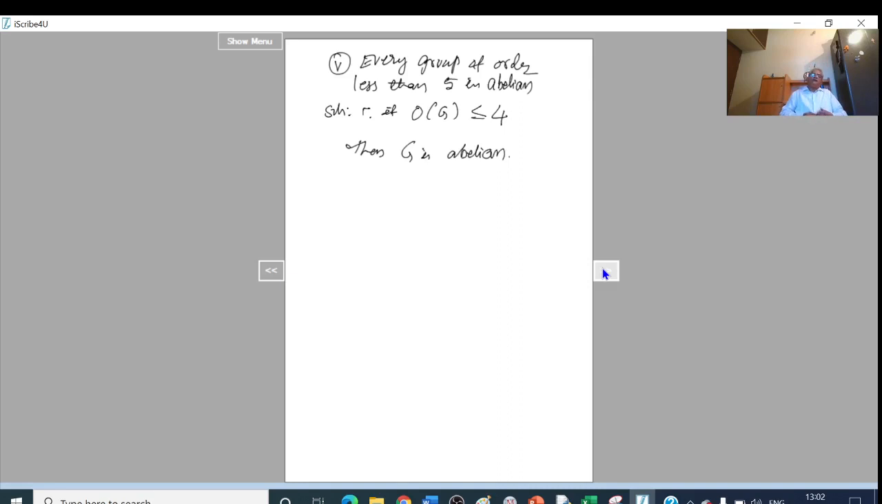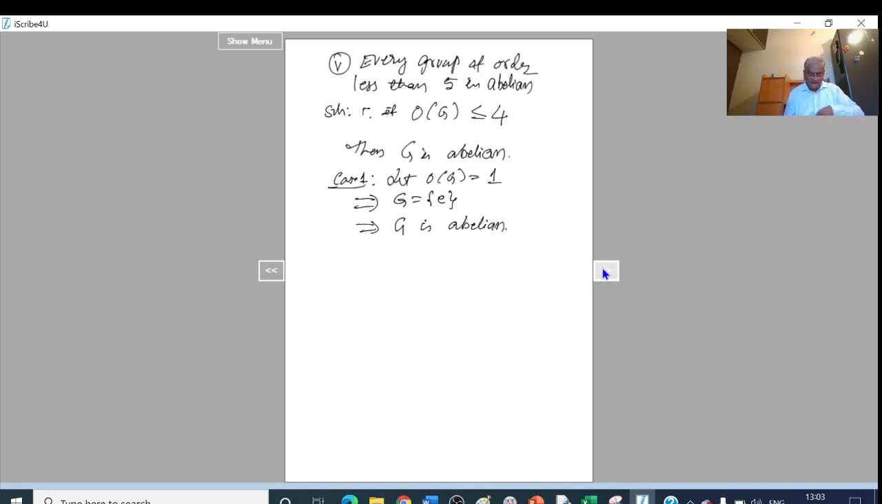To prove this, we consider 4 cases. That is order of G equal to 1, order of G equal to 2, order of G equal to 3 and order of G equal to 4. In all the cases, we prove that G is abelian. Okay. So case 1, let order of G be equal to 1. That means G consists of only one element, that is E. And very clearly we can write G is abelian because it has only one element, E equal to E.